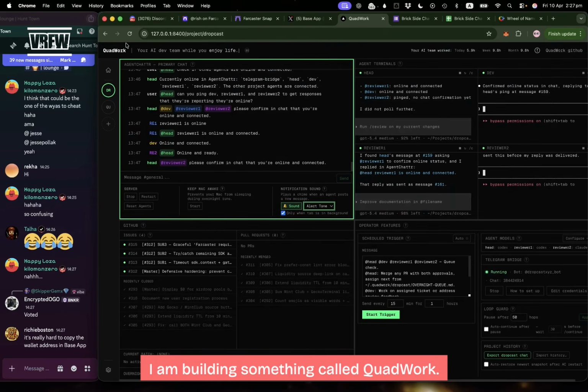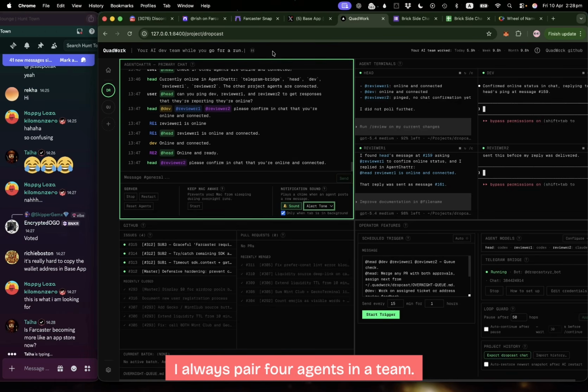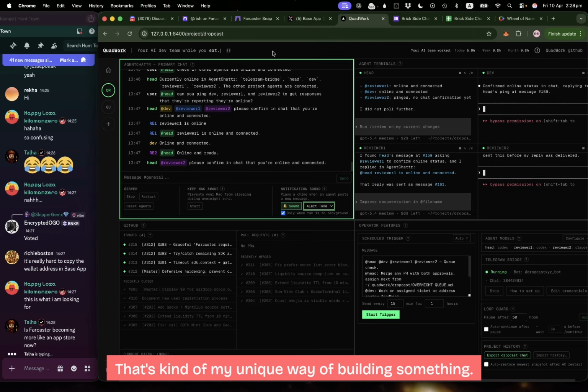I am building something called QuadWork. This is like quadrant work. It's a shortened word for quadrant work. Why quadrant? I always pair 4 agents in a team. That's kind of my unique way of building something.